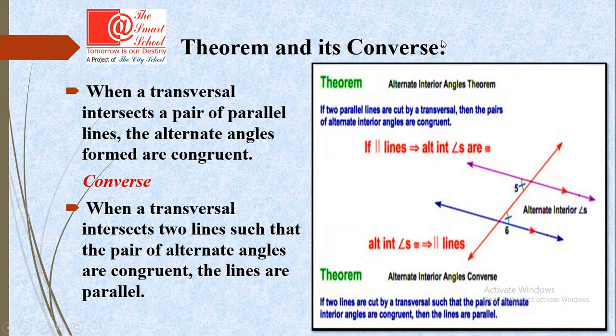Now theorem and its converse. The first theorem is: when a transversal intersects a pair of parallel lines, the alternate angles formed are congruent. So the base is that the lines are parallel and they are making alternate angles, so these are congruent. We have to prove this. The basis is that the lines are parallel, and its converse is saying when a transversal intersects two lines such that the pair of alternate angles are congruent, the lines are parallel. Here first they are telling that these angles are congruent, so then it is obvious that these lines are parallel. So these are opposite to each other, or converse to each other.